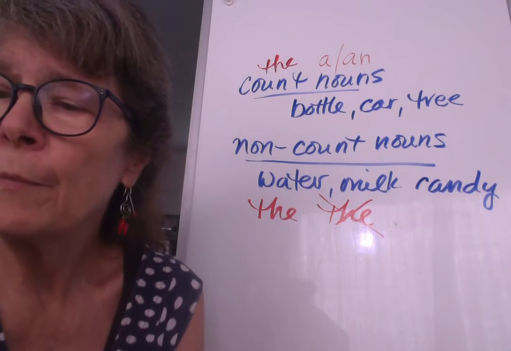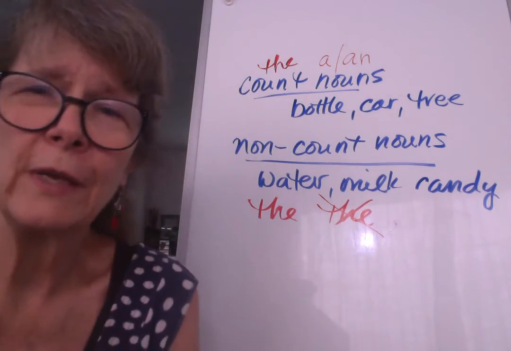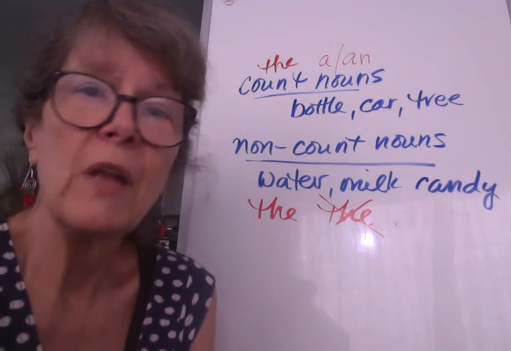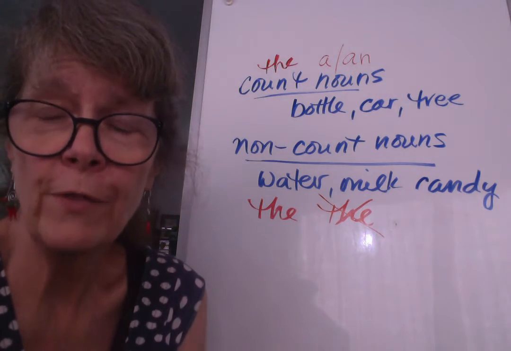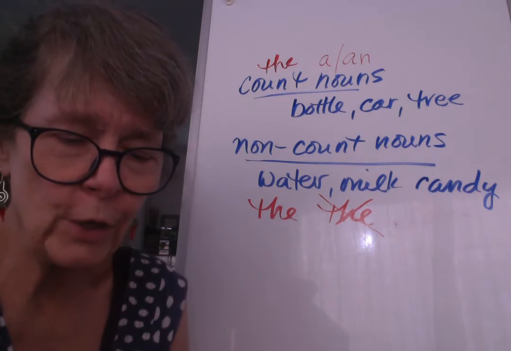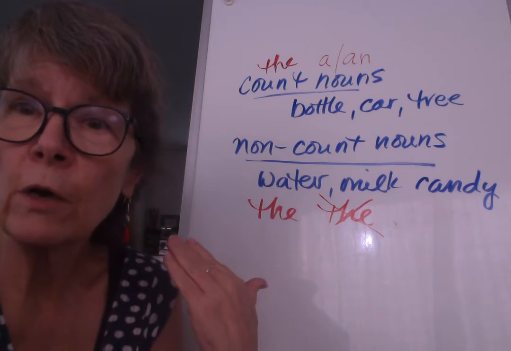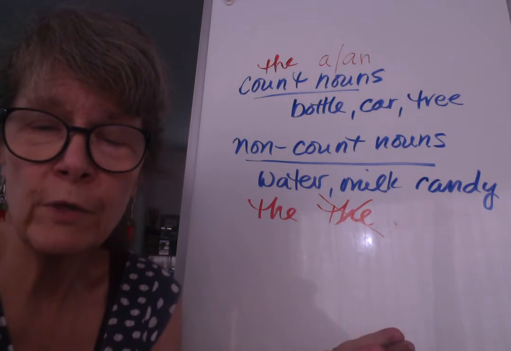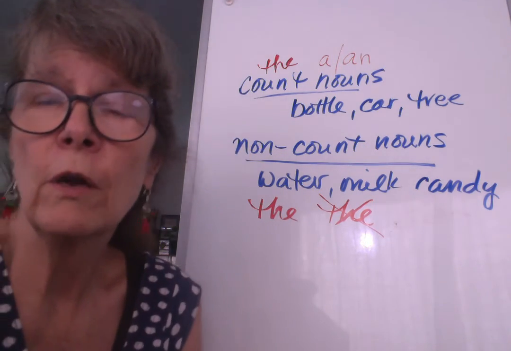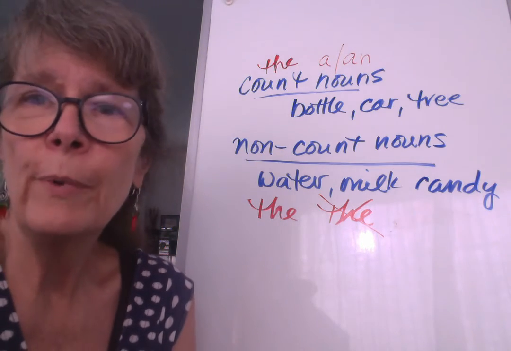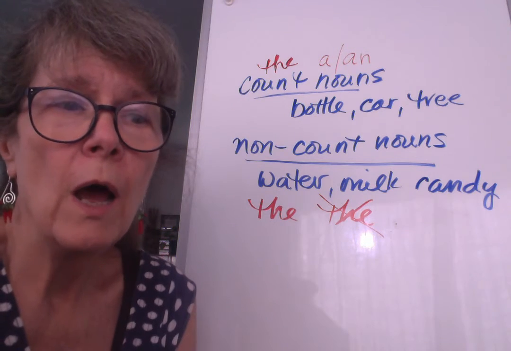But the basic thing that I want you to take away or remember about this: articles are a mess. Lots of rules, lots of exceptions, lots of things that just don't make sense about them. So how do we learn how to use articles correctly? Well, if English is our native language, if it's the first language we speak, we learn how to use them correctly by listening to the adults and other people speaking around us. Nobody tells us the rules about them. We just learn by hearing them used around us.